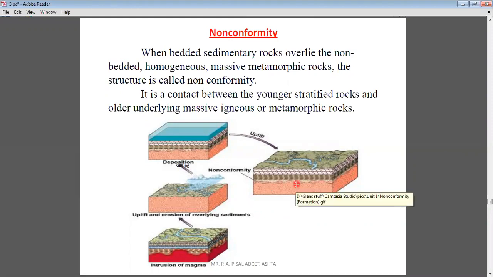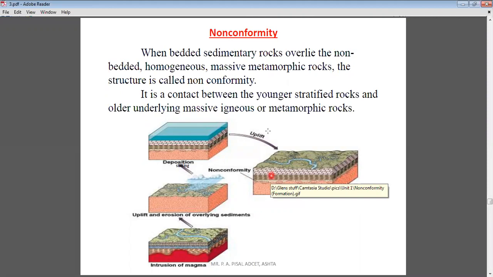Okay, the bottom rocks don't show any type of layers, but the rocks which are present above the unconformity always show horizontal layers. So in the non-conformity, the older rocks are always igneous or metamorphic rocks which don't show any type of layers, and the rocks which are present above the unconformity are sedimentary rocks, meaning sedimentary rocks always show layers.